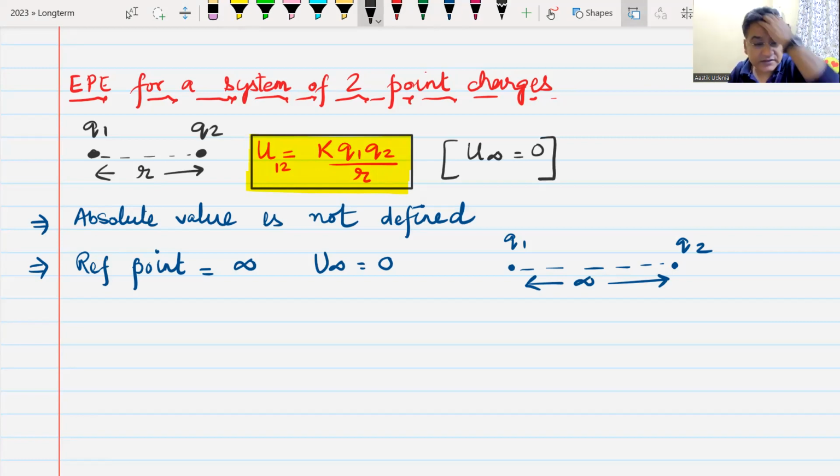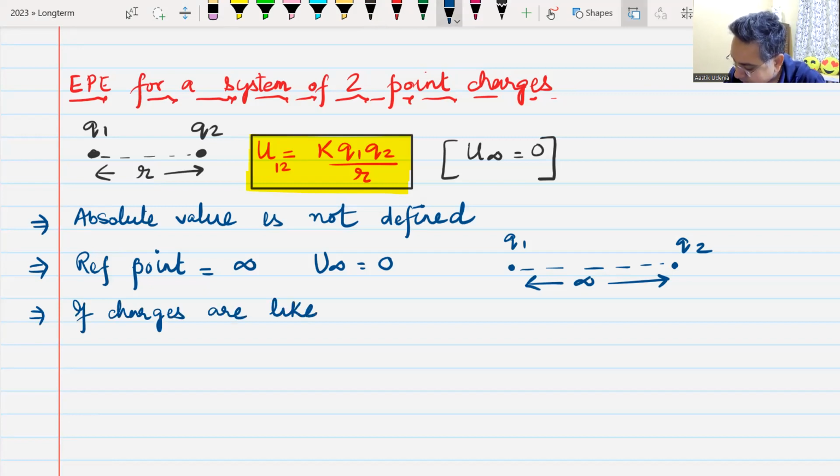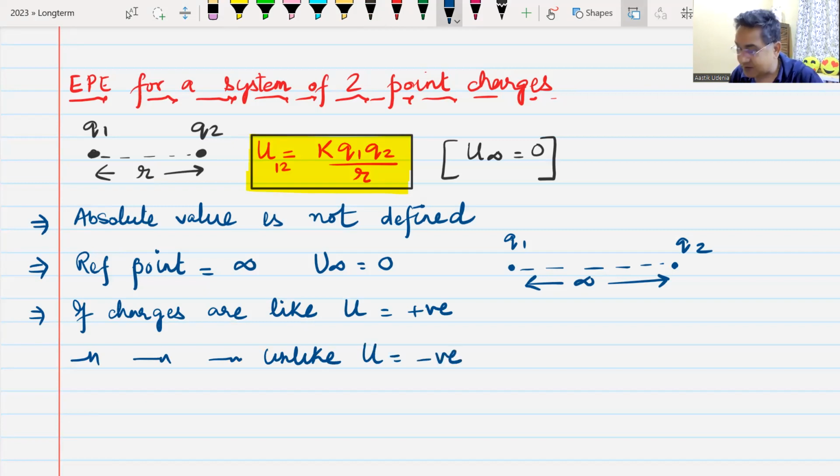This is the potential energy of a system of 2 point charges. Now, if charges are like, this potential energy would be positive. If charges are unlike, one positive and the other negative, then this energy will turn out negative.